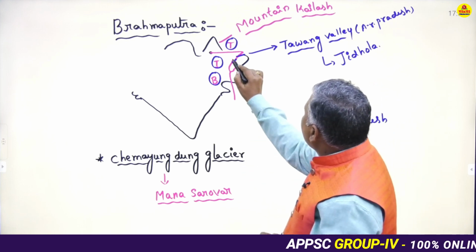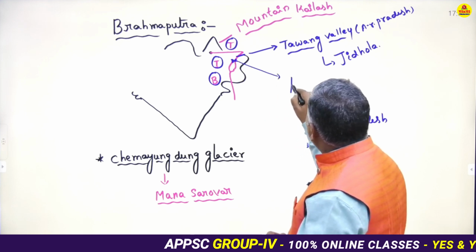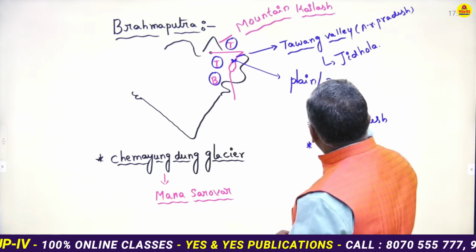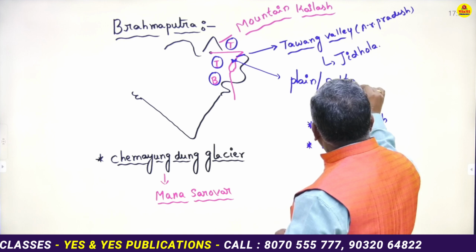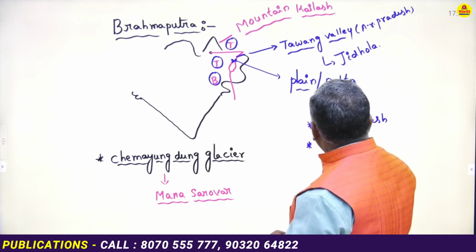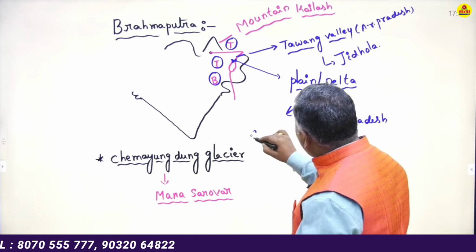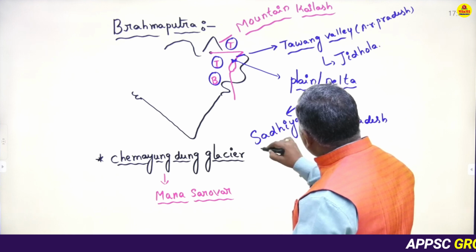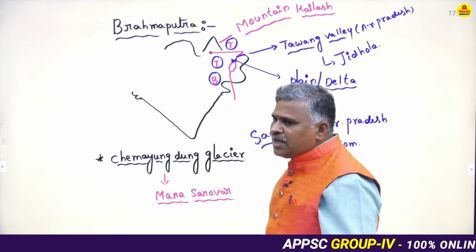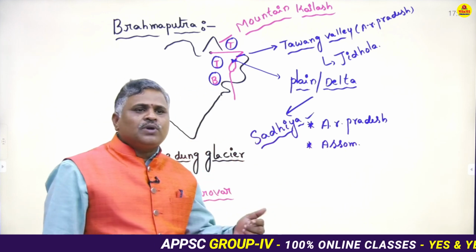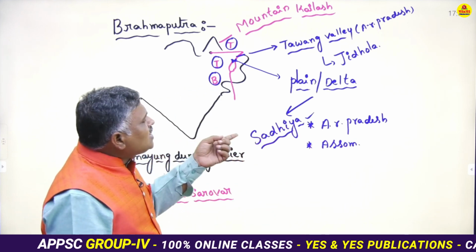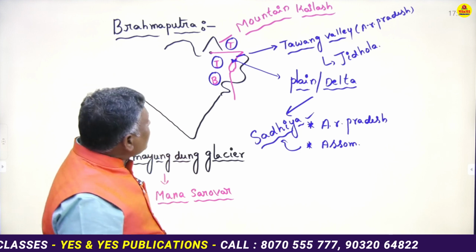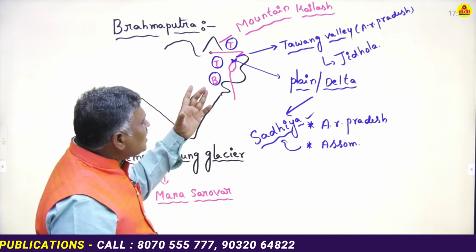In which location does the river Brahmaputra enter into plain area or delta area? The river Brahmaputra enters into plain area near Sadia in Assam state, sir. మీకు ఇలాంటి క్వశ్చన్స్ అడగడం జరుగుతుంది, చాలా జాగ్రత్తగా అబ్జర్వ్ చేయాలండి. In which location does the river Brahmaputra enter into plain area or delta area? Sadia in the state of Assam.